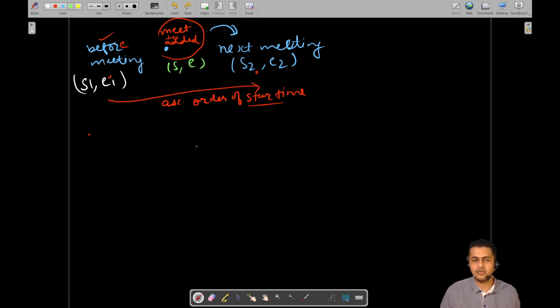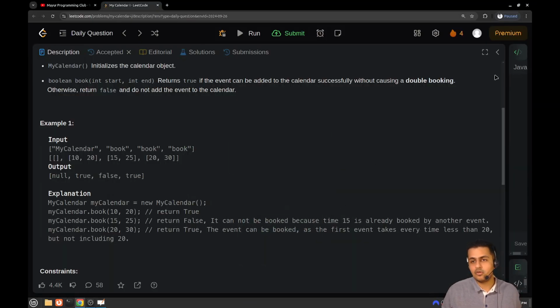If we pass both checks, for the meeting before and after, then we will safely add this meeting. We will be maintaining a sorted order of start times of the meetings, and meetings will be inserted in the form of pairs of start and end. So this can be safely added, and this will be your new order. Let's see how we can achieve this programmatically, and for that, let's take the code to the board.